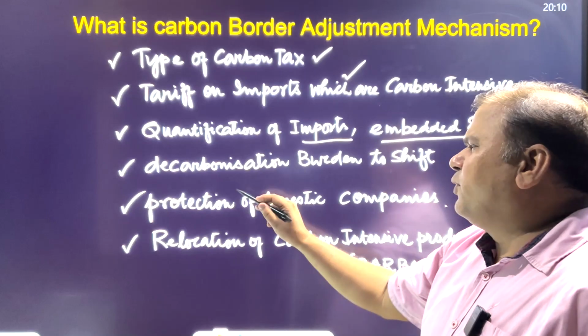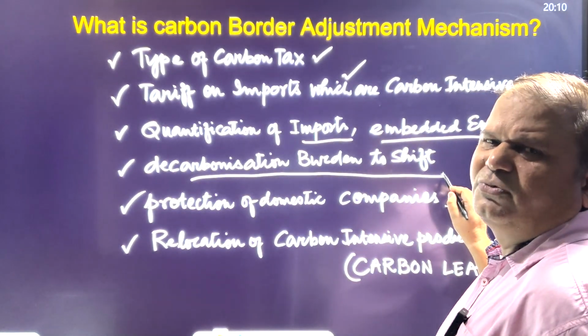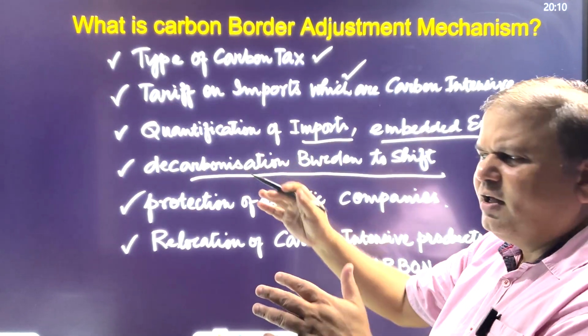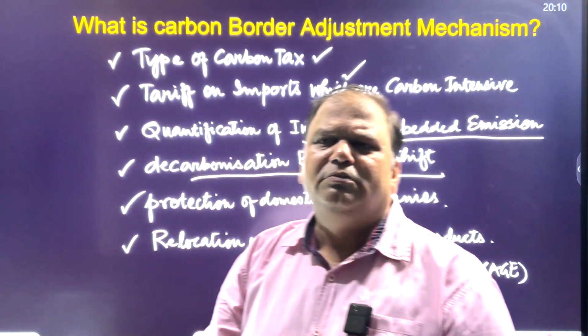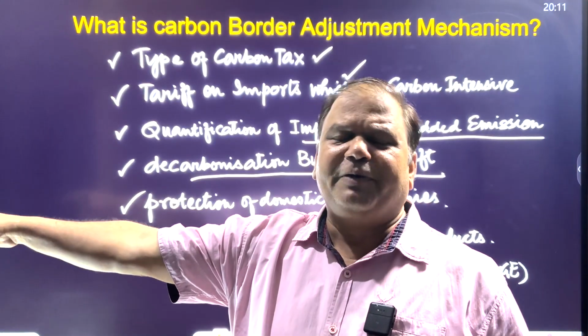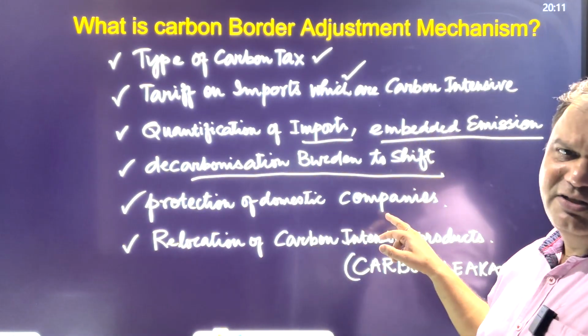Now the purpose is what? Decarbonization burden to shift. So the rich countries of the European Union are shifting the decarbonization burden to developing nations. You pay for it. Clear? And the protection of domestic companies.